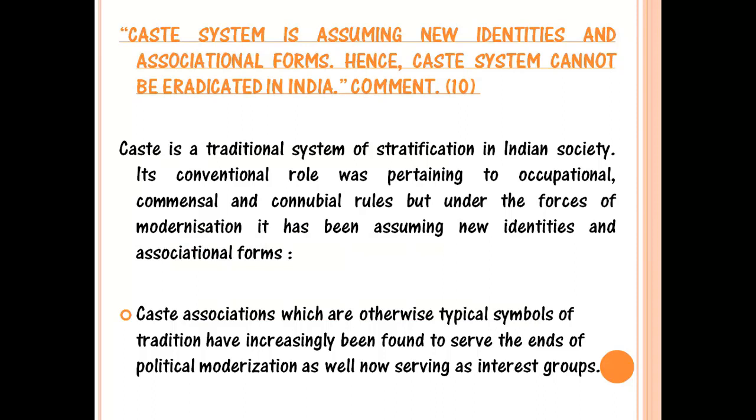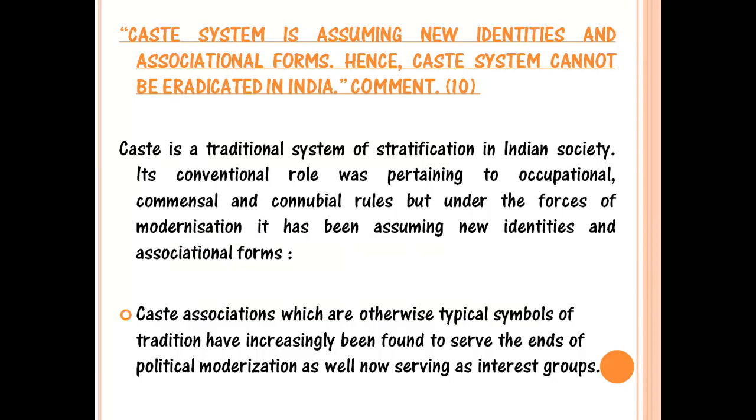So ideally, the way to start the answer would be to write the definition of a caste system. So caste system is basically a system of stratification. Now I'll tell you what is stratification. Stratification is basically placing social groups in a hierarchical order. Like in our caste system, first Brahmins come, then there are Kshatriyas, then Vaishyas, Shudras, and we even have those which we call the Dalit.